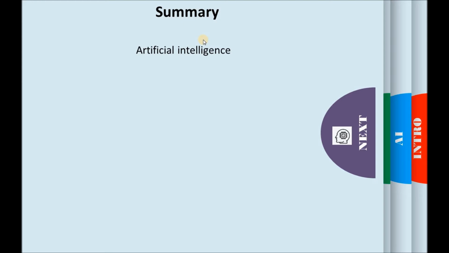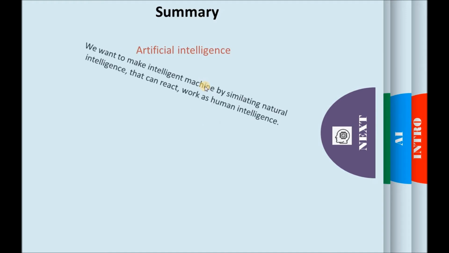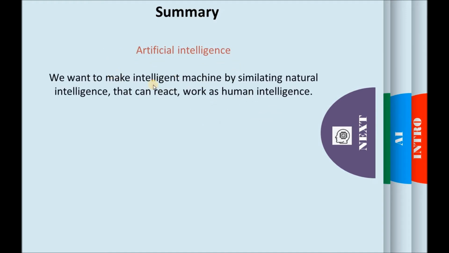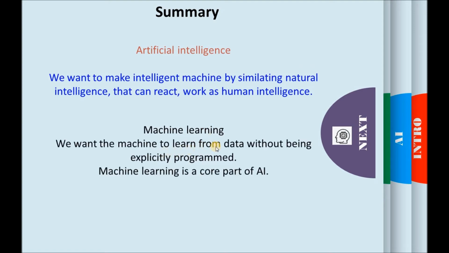To summarize, in this tutorial, I wanted to give you the intuition behind machine learning and artificial intelligence. With artificial intelligence, we want to make intelligent machines by simulating natural intelligence that can react and work like human intelligence. In contrast, with machine learning, we want the machine to learn from data without being explicitly programmed. Machine learning is a core part of AI.